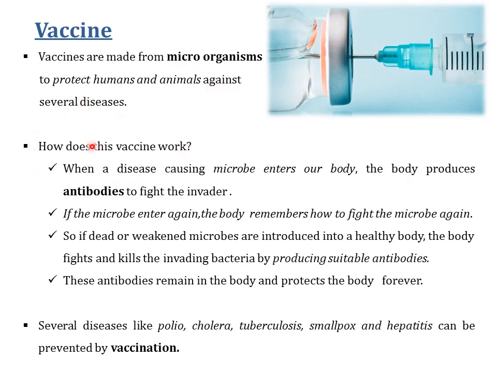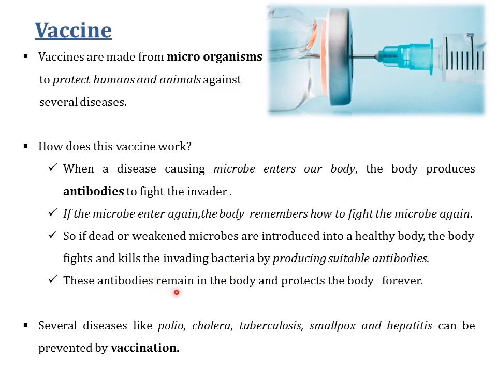Now, how does this vaccine work? When a disease-causing microbe enters our body, the body produces antibodies to fight the invader. If the microbe enters again, the body remembers how to fight it again. So, if a dead or weakened or inactive microbe is introduced into a healthy body, the body fights and kills the invading bacteria by producing suitable antibodies.